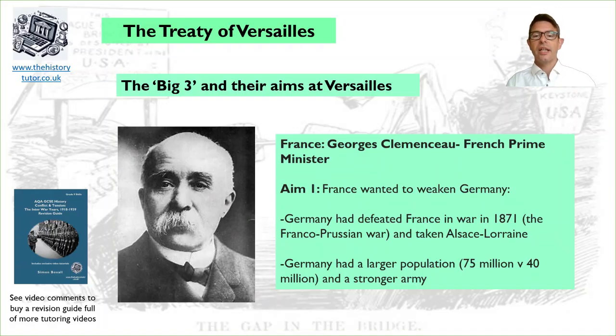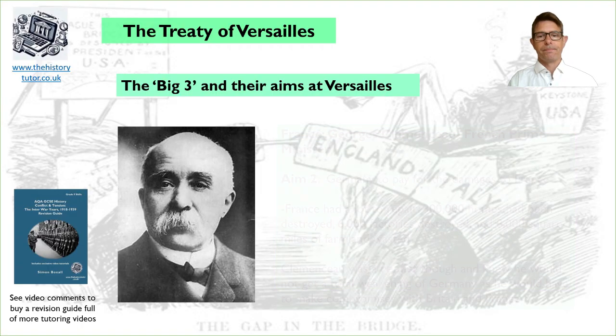So first we have France and their leader, Georges Clemenceau. Now, what did he want? He wanted France to weaken Germany. Germany had invaded France in 1871 with the Franco-Prussian War and had taken Alsace-Lorraine. Germany had a larger population, 75 million versus France's 40 million, and a stronger army. So they wanted to reduce the threat Germany posed to France.